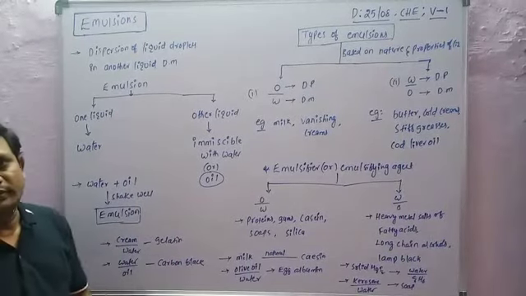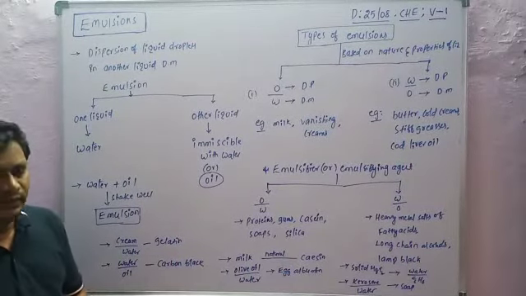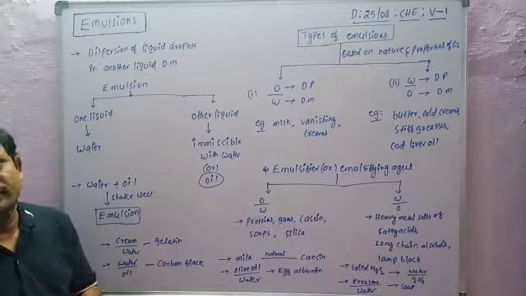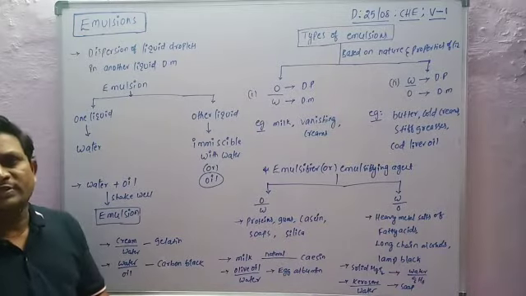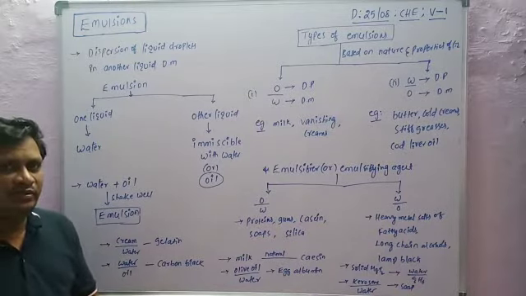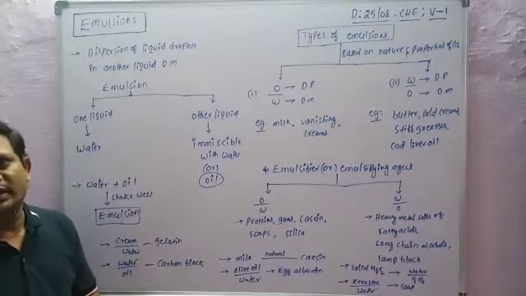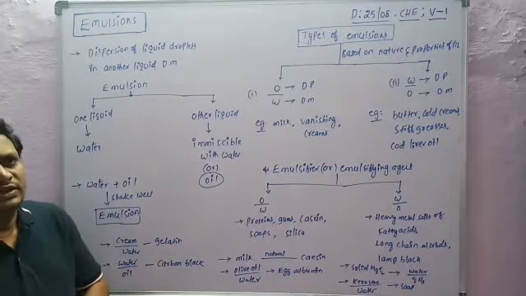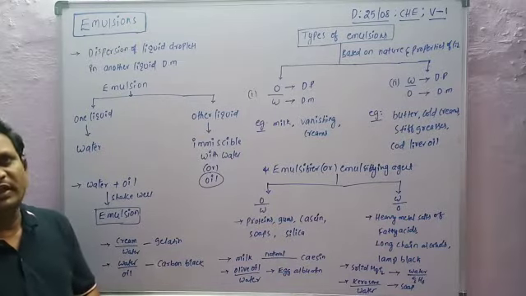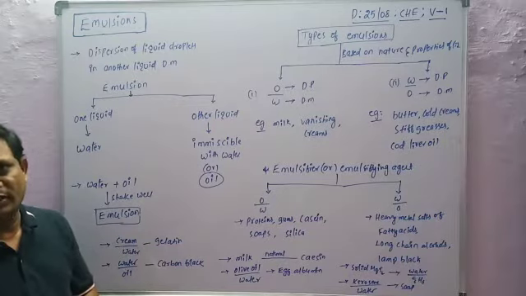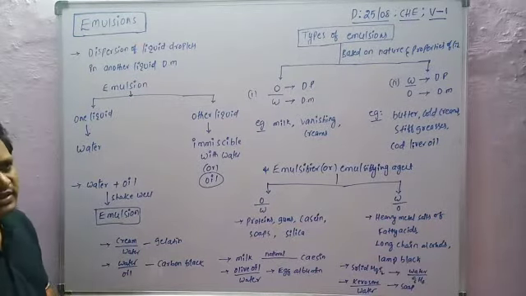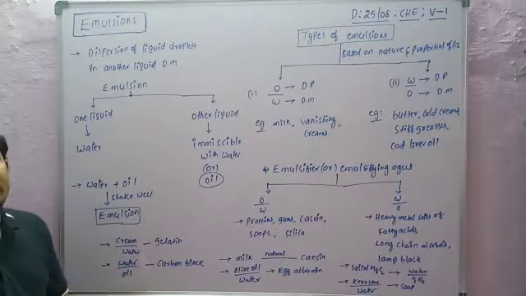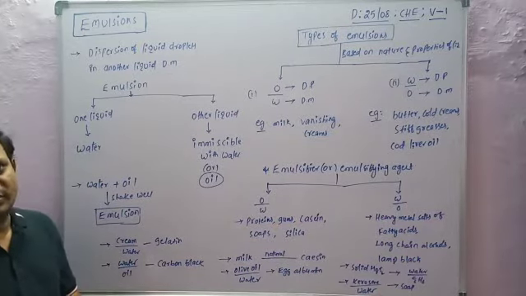So good morning students. After completion of properties of colloidal solutions, the properties are mainly of two types: one is colligative properties, the second is chemical properties. In colligative properties, the Tyndall effect is important, and also Brownian motion. In chemical properties, electrophoresis and the coagulation process are important.